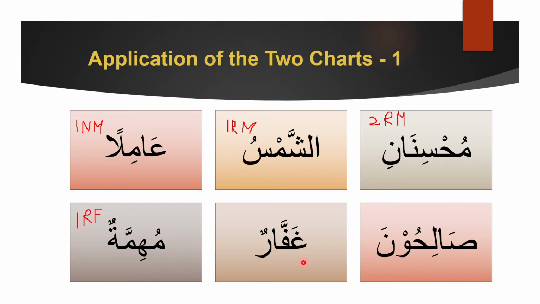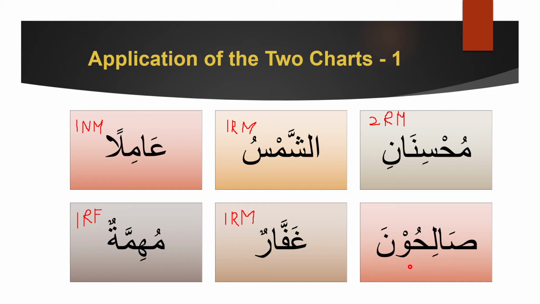Now next, ghafarun. This has a tanween, which means it cannot be a combination, which means it's singular. Is it singular? Yes, it's singular. Why can't it be feminine plural? Because it's not atun, is it? It's arun. Now, one more thing. This rhymes with muslimun. That's why we know that this is rafa. So we know that this is 1, this is rafa, and since it rhymes with muslimun, which is a male chart, we can say that this is masculine in gender.